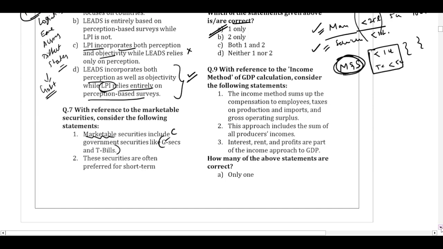Question number 9. With reference to the income method of GDP calculation, consider the following statements. We have to choose the correct statements. As per the income approach of GDP calculation, the income method sums up the compensation to employees, taxes on production and imports, and gross operating surplus. This approach includes the sum of all producers' income. Interest, rent, and profits are part of the income approach of GDP.